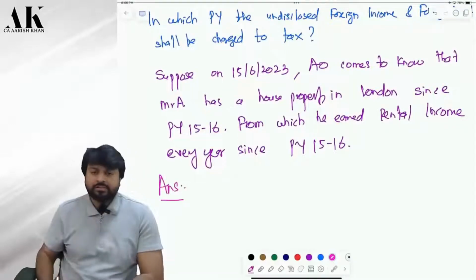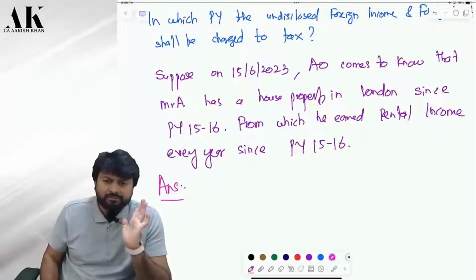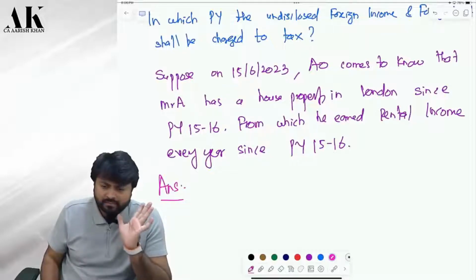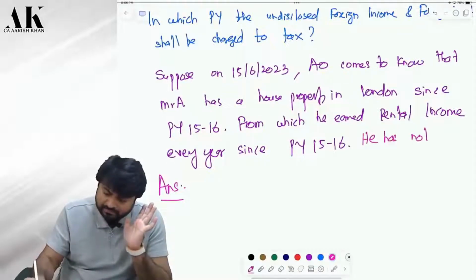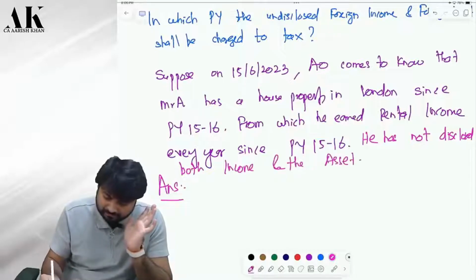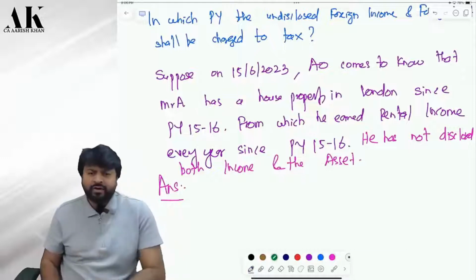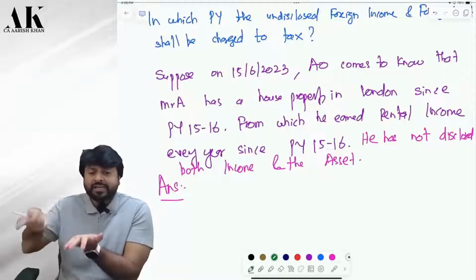Now, what does the law say? Listen to me. This person will be liable under the black money law because he has not disclosed both income and the asset. So listen, what we are trying to resolve is in which year the income will be taxed and in which year the asset will be taxed.